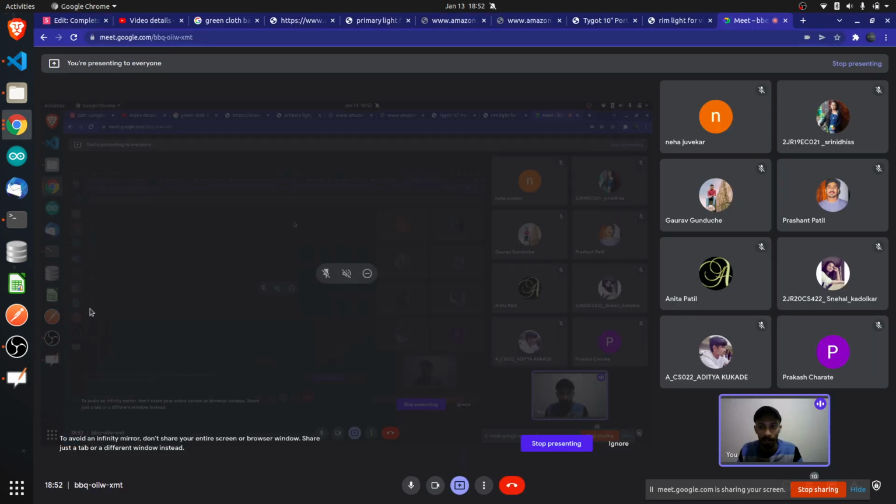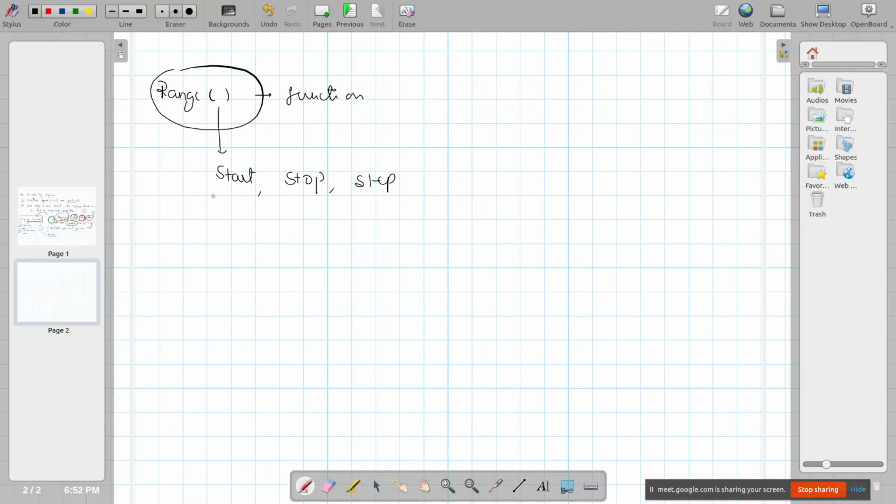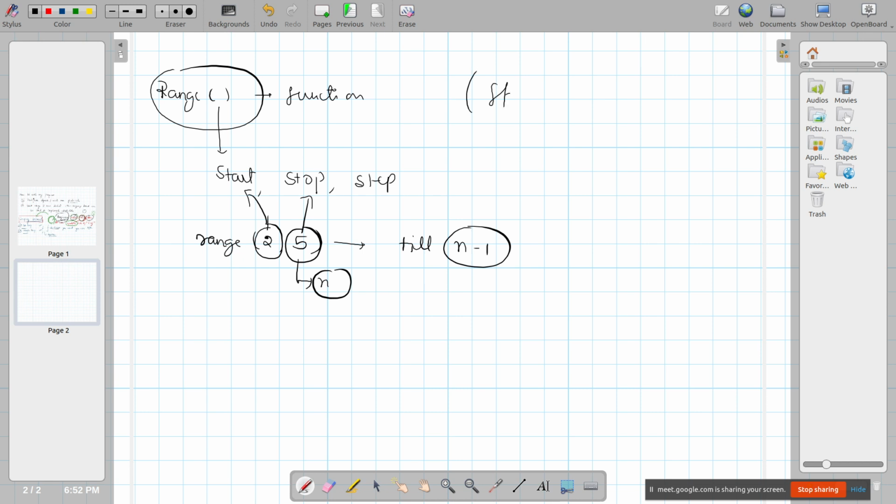And what is that starting number and what is that ending number? You can give it from here. So you can write something like this: range(2, 5). If you write like this, it will start a stopwatch from 2 till n minus 1. It will always go till n minus 1. What is n minus 1? This is actually start, this is actually stop, and this can also be called n.